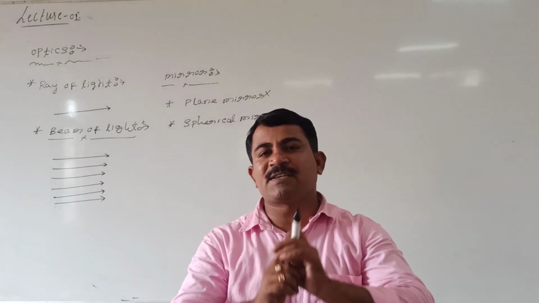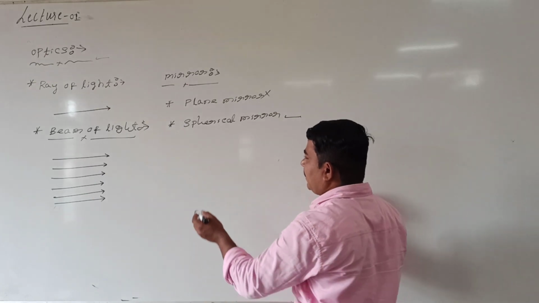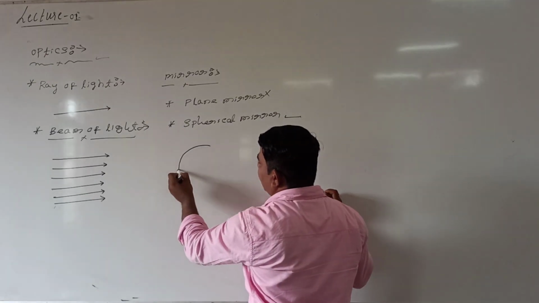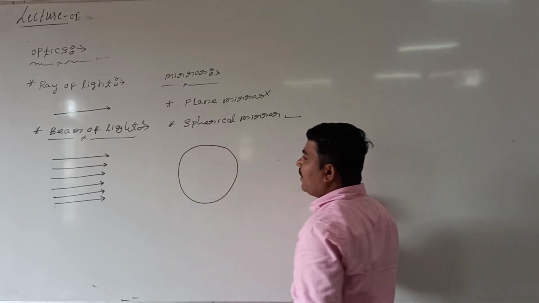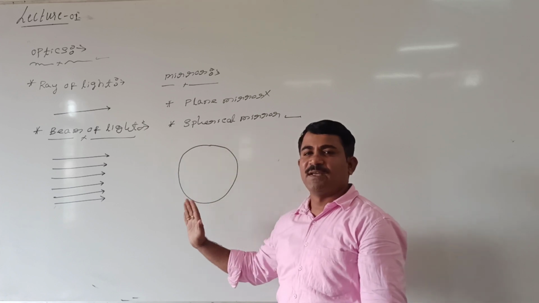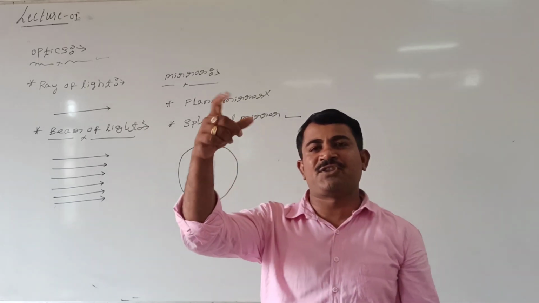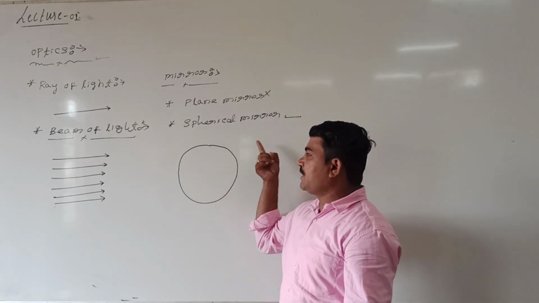Spherical mirror is nothing but a spherical reflecting surface. What does spherical reflecting surface mean? I can call it like this. This we are calling a spherical reflecting surface. I mean, wherever light is incident on the surface, the light can bounce back in the same area. On the spherical reflecting surface, that we are calling a spherical mirror.